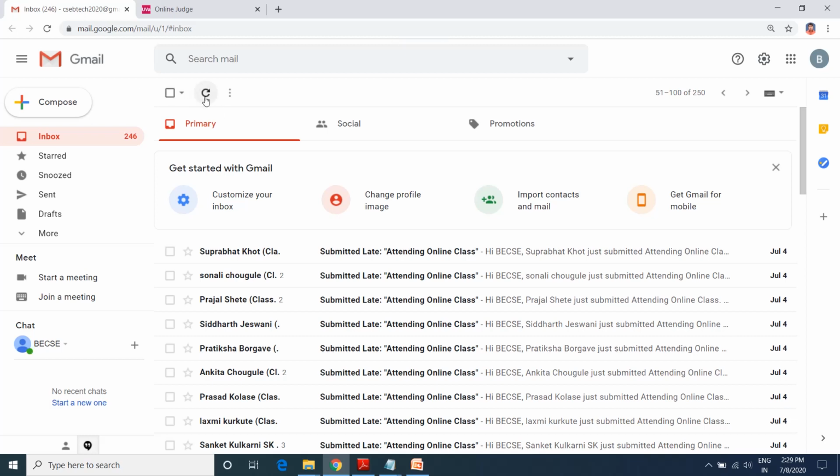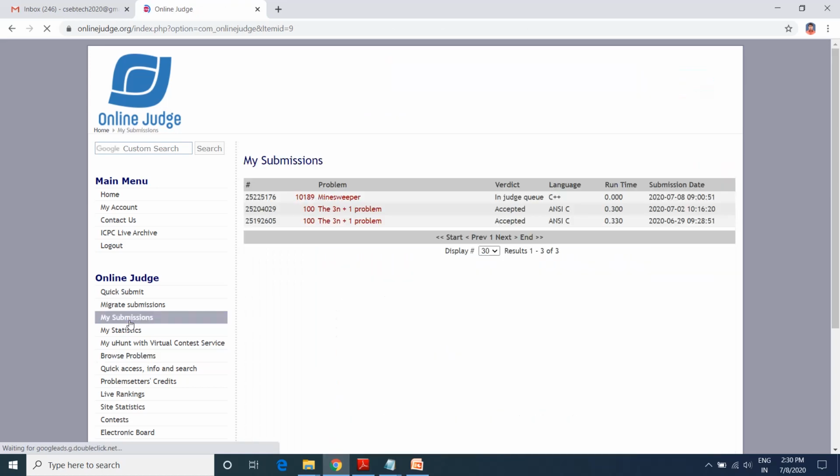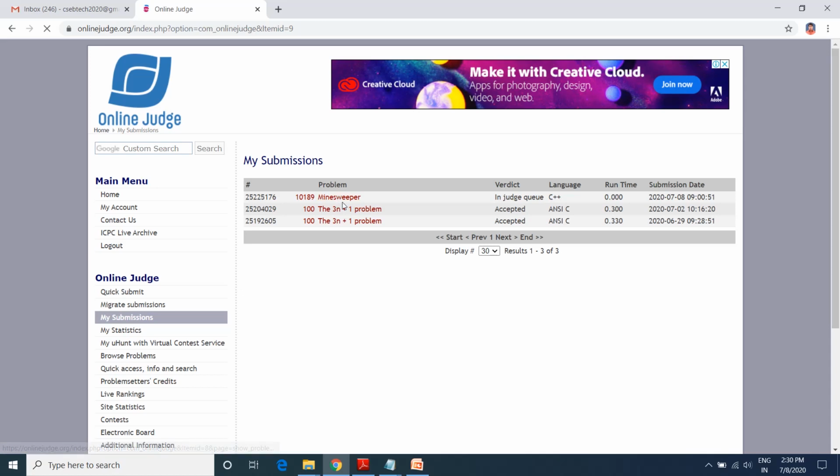you will get the same message in your mail also. So I will just refresh this. Here you can also check the status of your submission. Click on My Submissions and you will see the status of your submitted problem. As we have submitted the Menswear problem, you will see that it is in the judge queue. Still it has not been executed or checked. It is still in the judge queue.